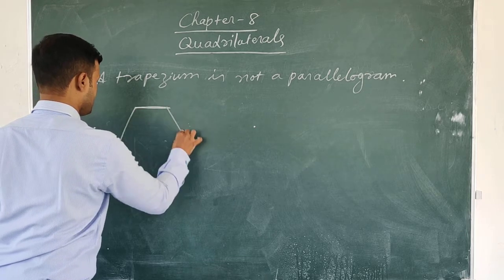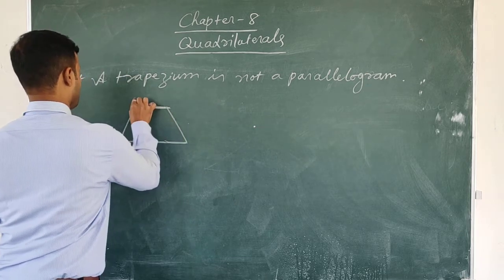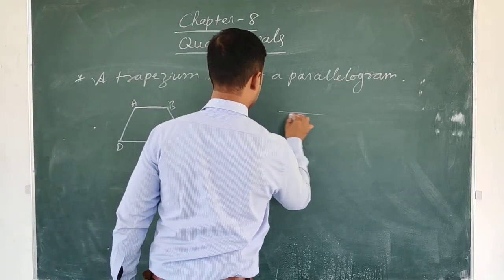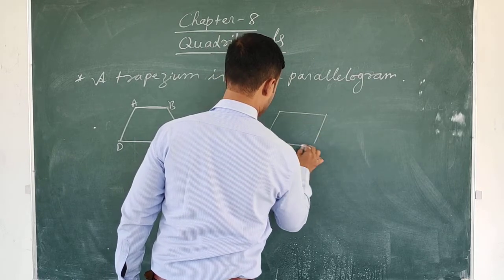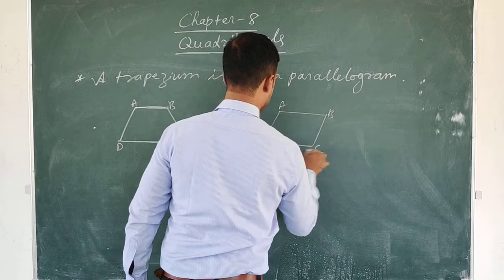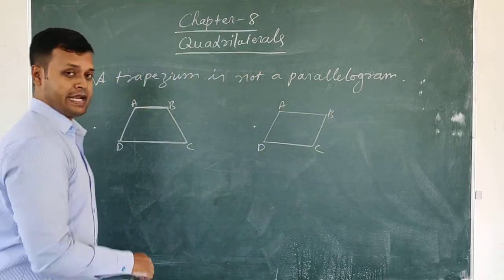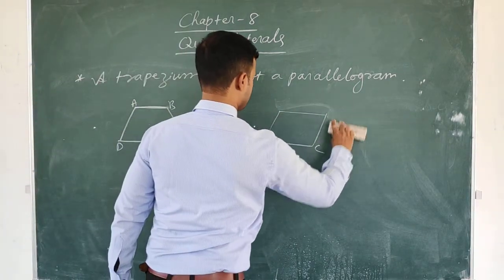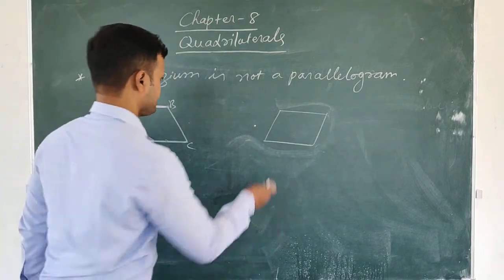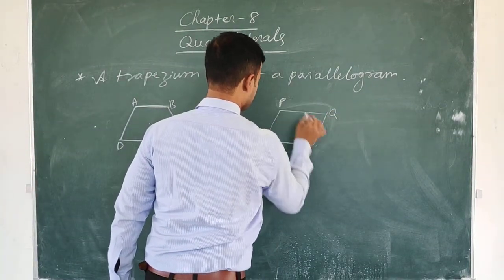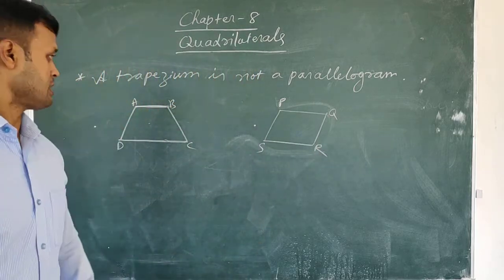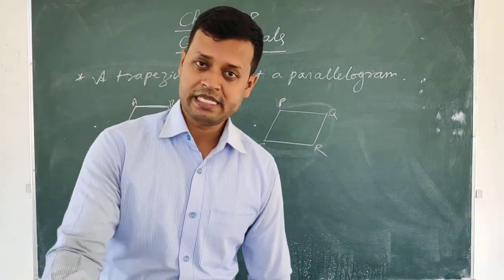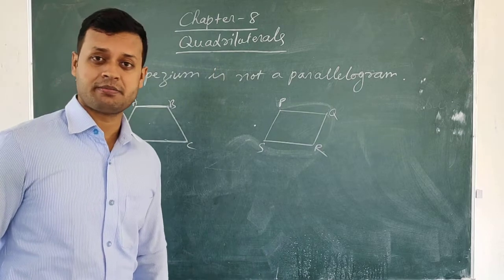A trapezium is not a parallelogram. For a trapezium to be a parallelogram, both pairs of opposite sides of the trapezium must be equal, isn't it?